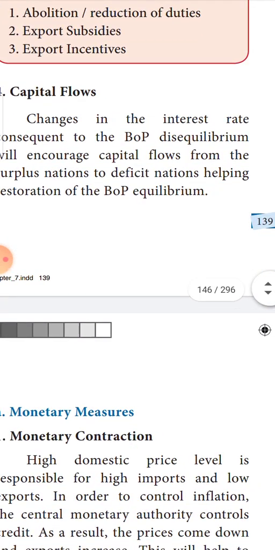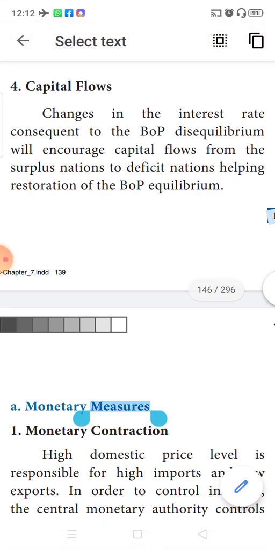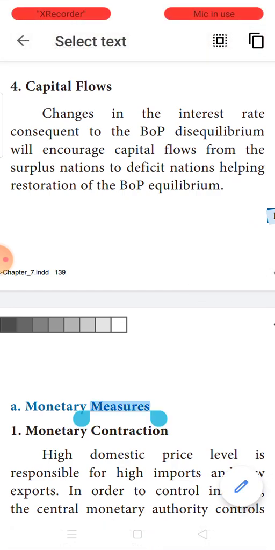Next is capital flows. The changes in the rate of interest consequent to BOP disequilibrium will encourage capital flows from surplus nations to deficit nations, helping restoration. See, when capital flow is there, because of the changes in the interest rates, what will happen? The countries who are very rich, their money supply is very high.